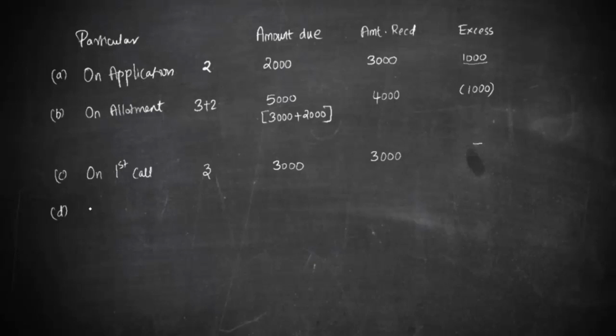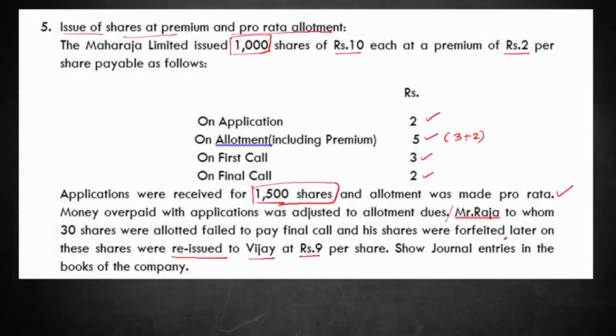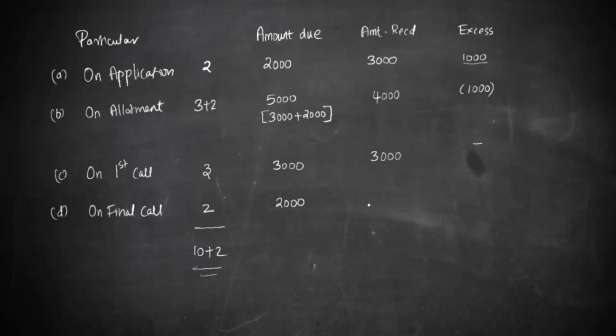We'll move on to the final call. So on final call, what is the amount that is due? It is 2. So that makes put together 10. So this 2 should have been received on 1000 shares. So it is 2 into 1000, it is 2000. But what happened is they have not received some amount from 30 shares. Okay, so this was received only on 970 shares. So it is 970 into 2. Only to that extent amount was received, that is 1940. Okay, so you don't have anything excess.